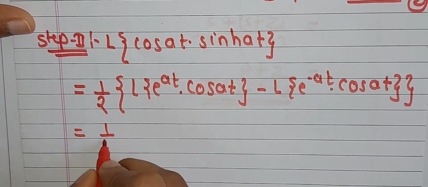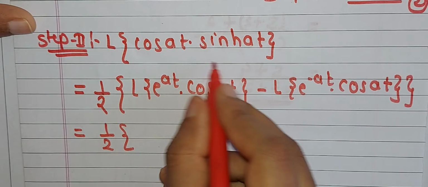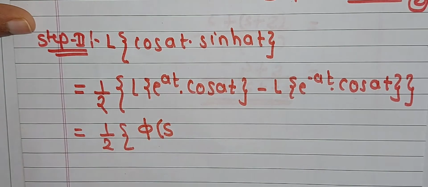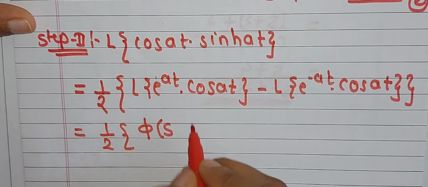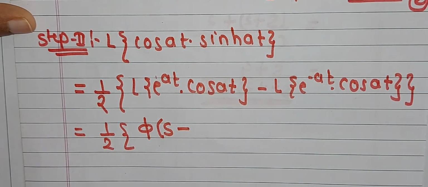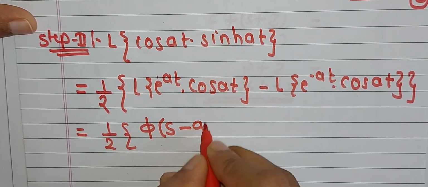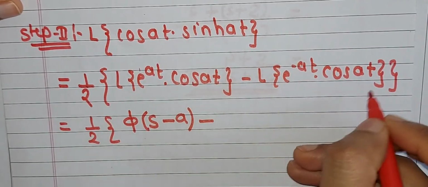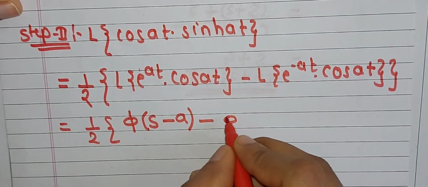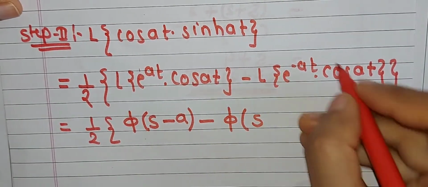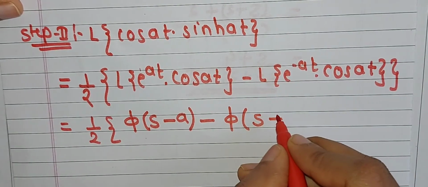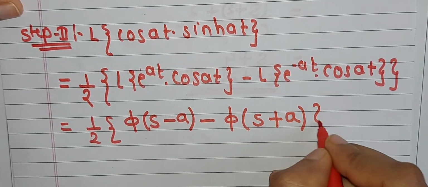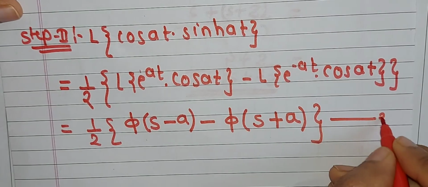With the help of the first shifting theorem, in this first function Laplace is converted into phi, and the variable t is converted into s. Here we have a positive sign, therefore write the negative sign, that is a subtraction, and the coefficient of t is a. Similarly take this minus as it is. Now this is also of the first shifting theorem type, therefore convert Laplace into phi, variable t into s. Here we have a negative sign, therefore write the opposite sign, that is a plus, and the coefficient of t is a, so write a as it is and complete this curly bracket. We denote this as equation number 3.